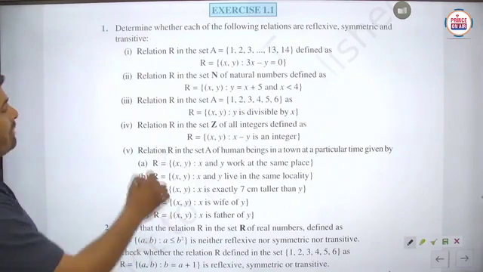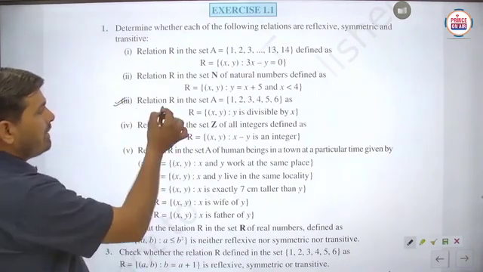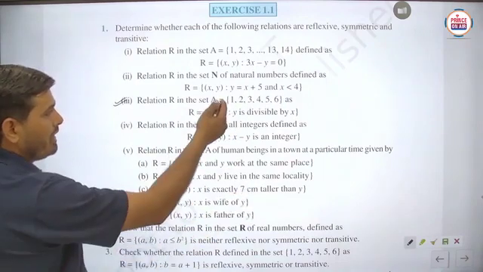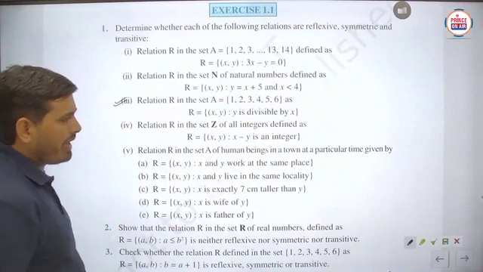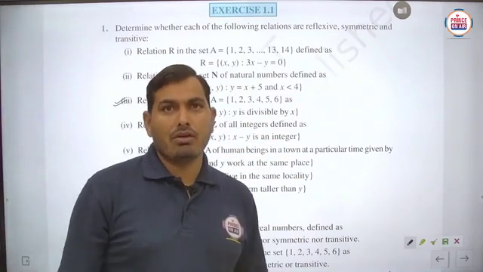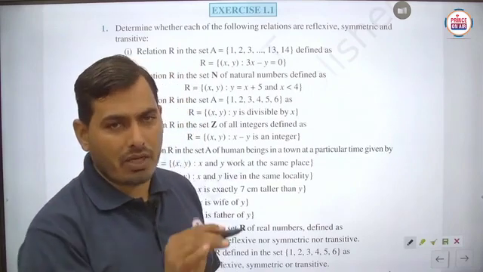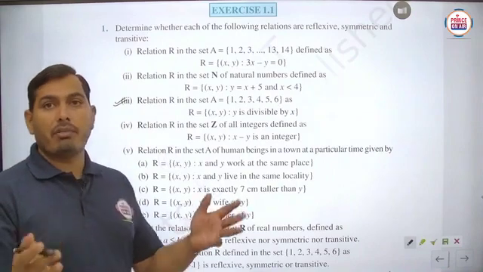Next, the third part we have to consider here. The third part says relation R in the set A, where set A is given as {1, 2, 3, 4, 5, 6}, defined as (x, y) such that y is divisible by x. Y is divisible by x means we can divide y upon x, and divisible means the remainder will be 0.